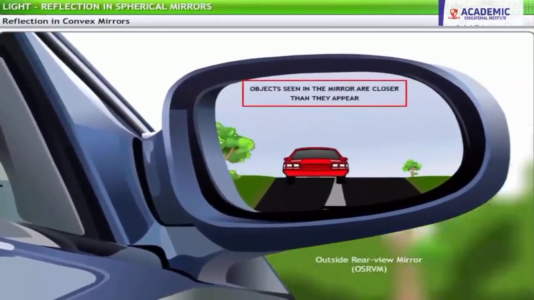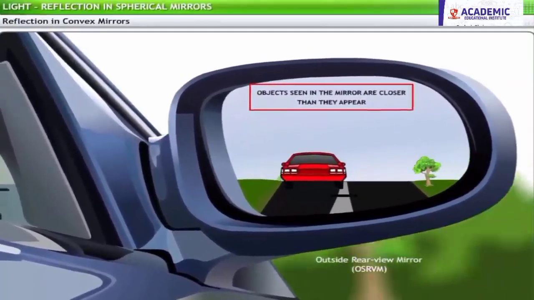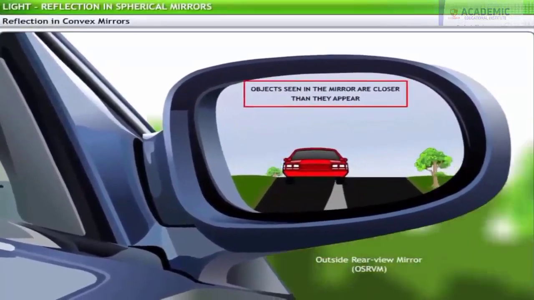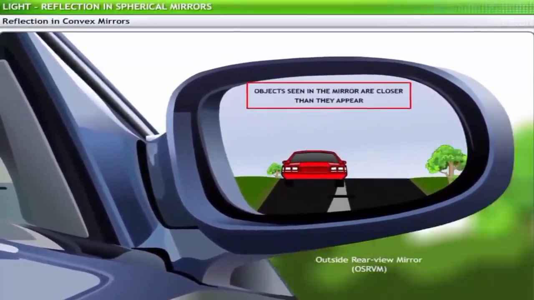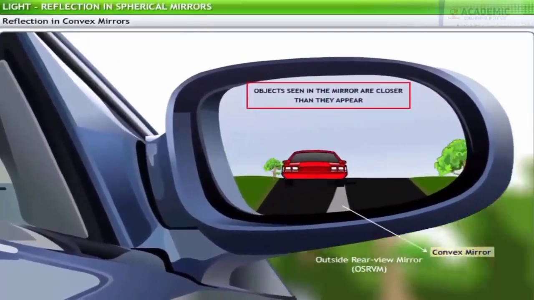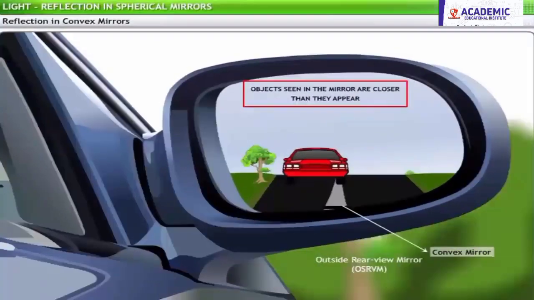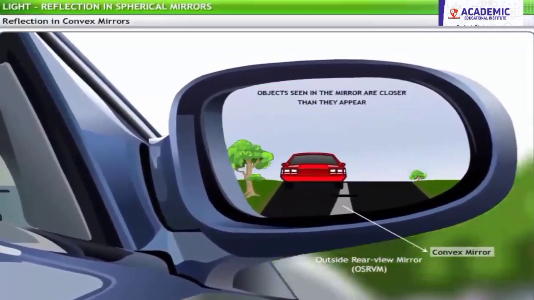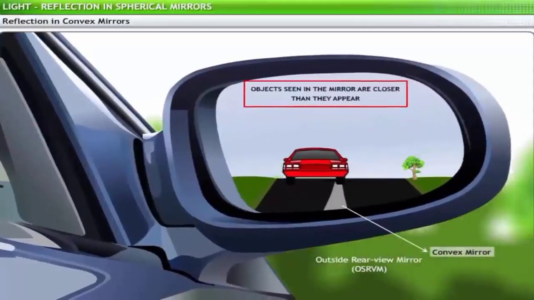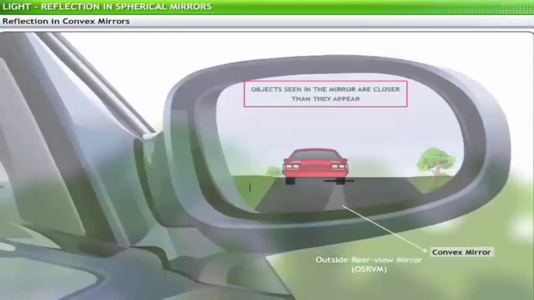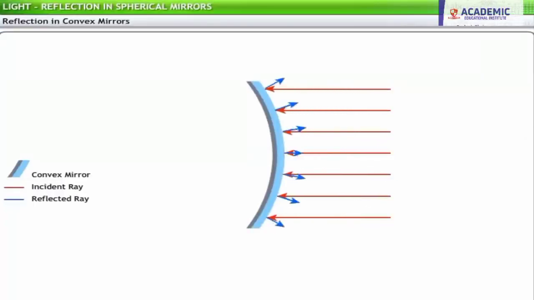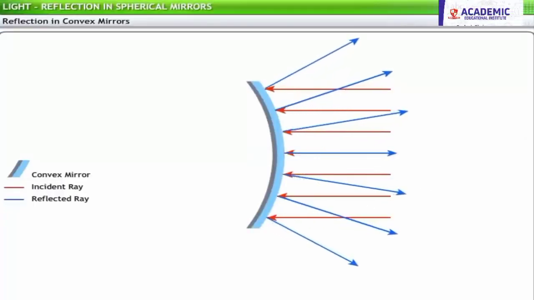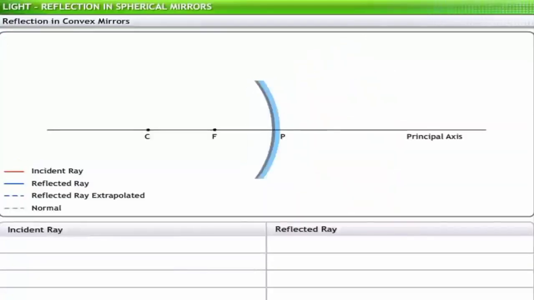Objects seen in the mirror are closer than they appear. You may have seen this warning sticker on the rear-view mirrors in your cars and bikes. These rear-view mirrors are actually convex mirrors. Rear-view mirrors help the driver to keep an eye on a large area behind the vehicle by providing a wide field of view. The behavior of the light rays reflected from a convex mirror varies based on the angle of incidence on the mirror. Let's take a look at a few cases of reflection of a light ray from a convex mirror, taking the example of a rear-view mirror.